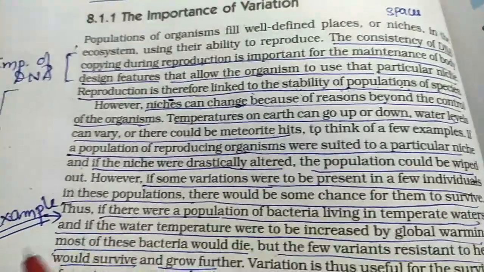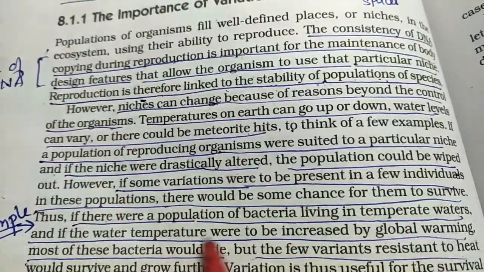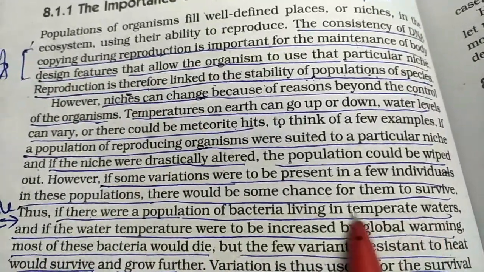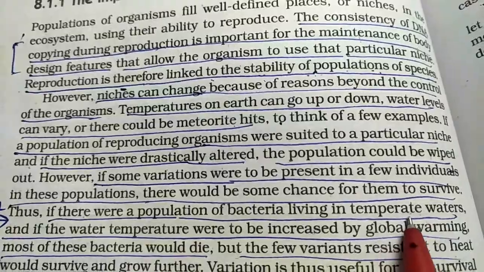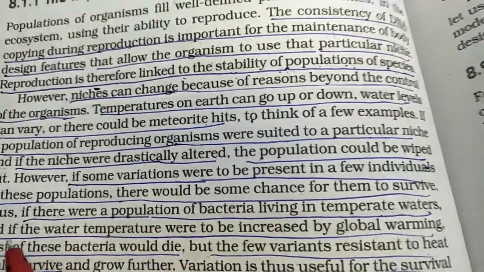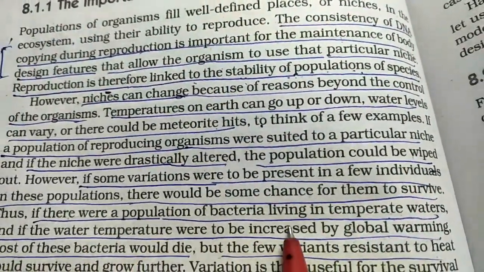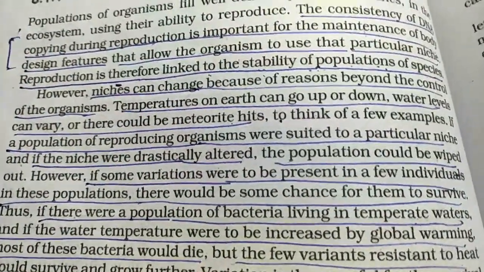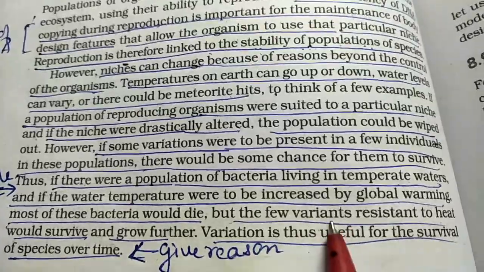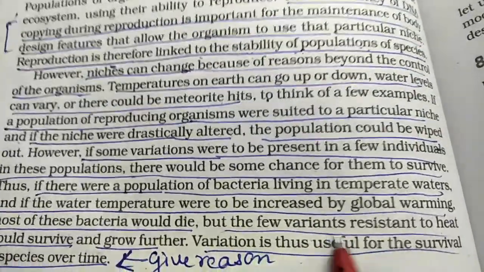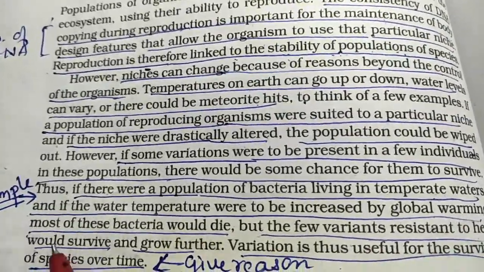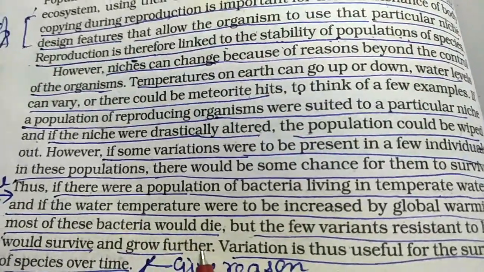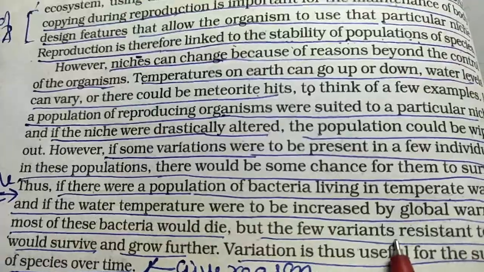For example, there is an example given. There was a population of bacteria living in temperate water, where the water temperature is moderate, not too high, not too low. But if suddenly the water temperature increases by global warming, most of these bacteria will die. But if there are variants that can resist this temperature change, then they can survive, and further they can reproduce and grow because of the variation.